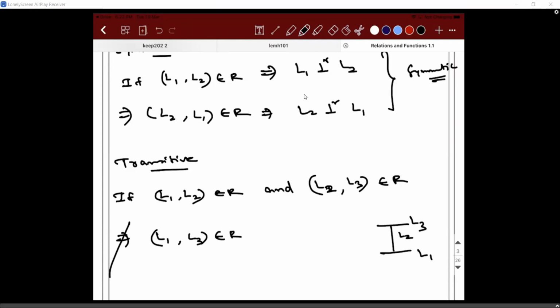You will write this. If (L1, L2) belongs to R, it implies that L1 and L2 are perpendicular. (L2, L3) belongs to R implies L2 and L3 are perpendicular. So when this happens, then L1 and L3 will become parallel to each other. Hence, it cannot be a part of the relation. This is what you write.